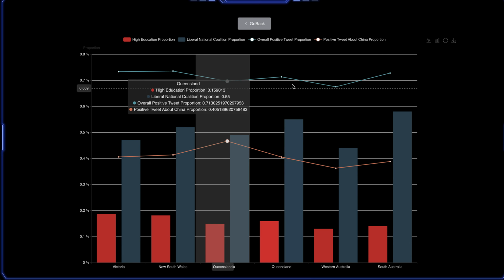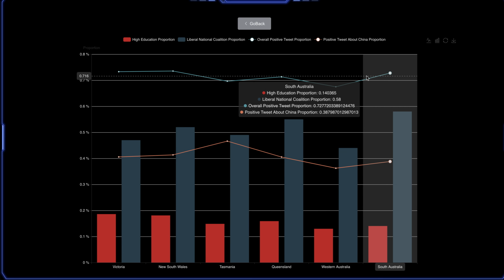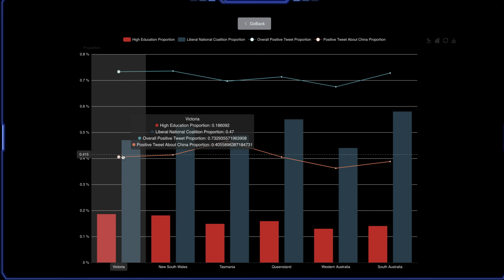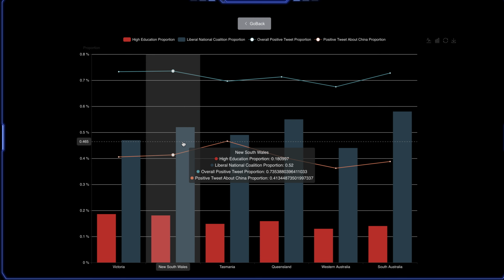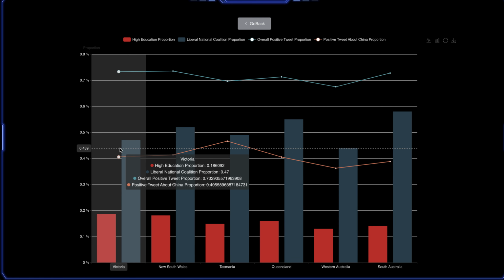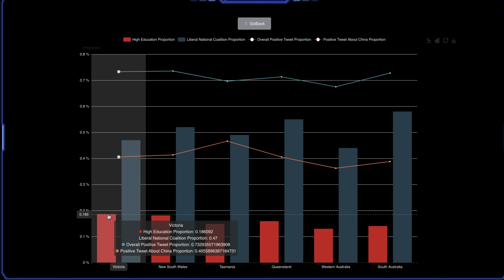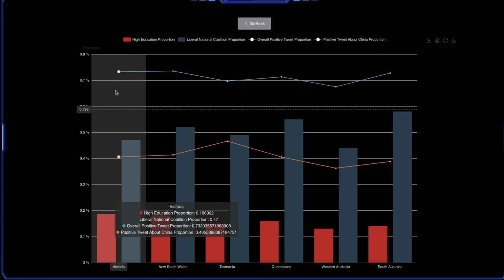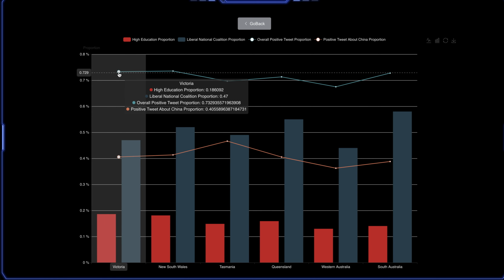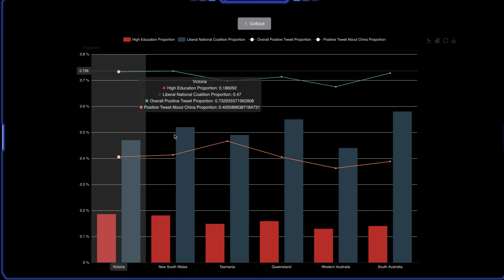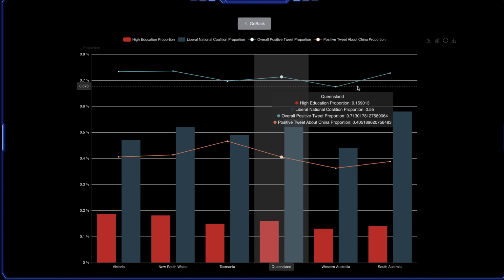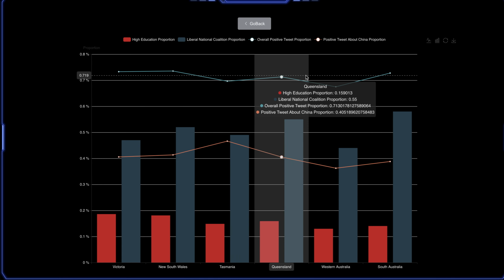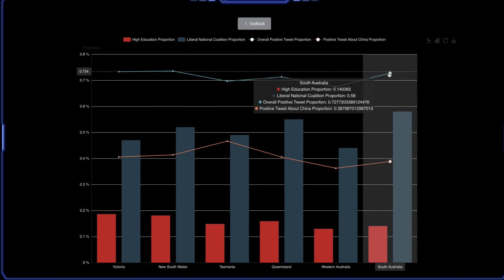The blue line here is the overall positive tweet proportion, while the orange line here is the positive tweet about China proportion. So when we look at the graph, we can see that the state with higher education background, which I think is the Victoria state, has a really high overall positive emotion in tweets. And we can also see that the line has a linear relation with the education background.